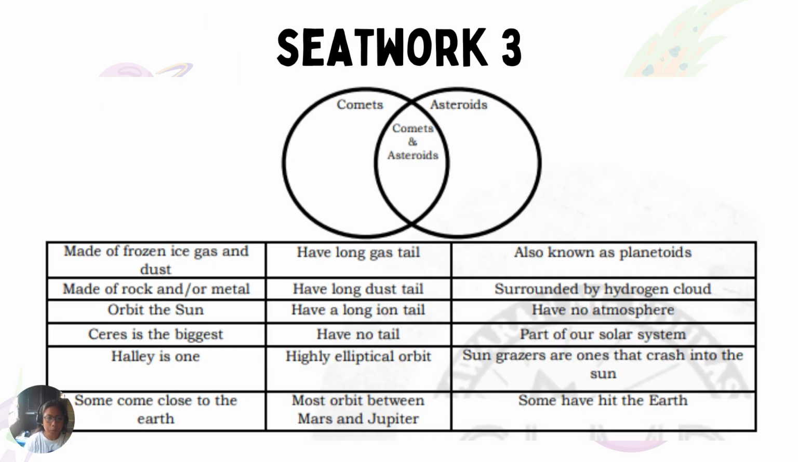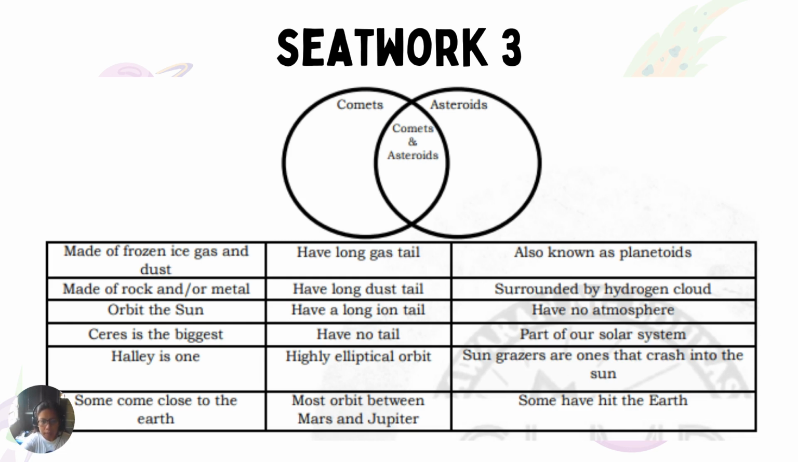Then, for seat work number 3, this is quite easy, I guess, if you understood our discussion in this recorded video. You are going to get the terms, your answers, from this table, and write them down in each of the circles in the Venn diagram.